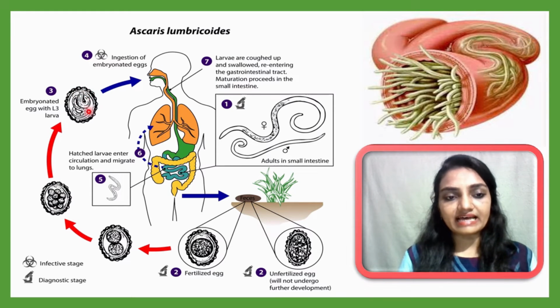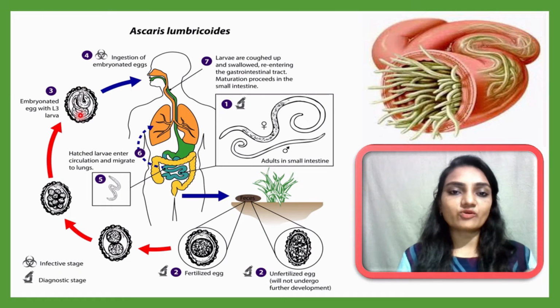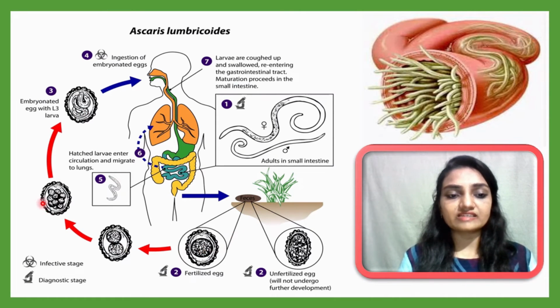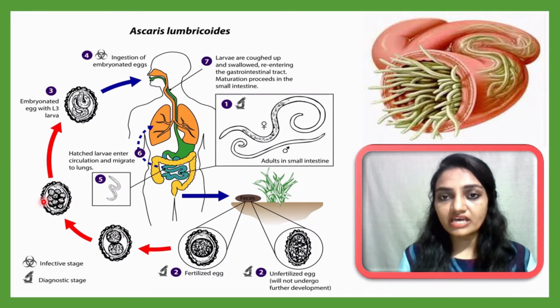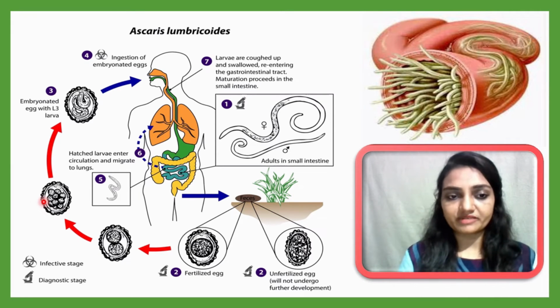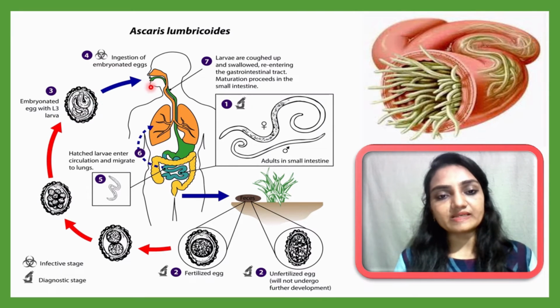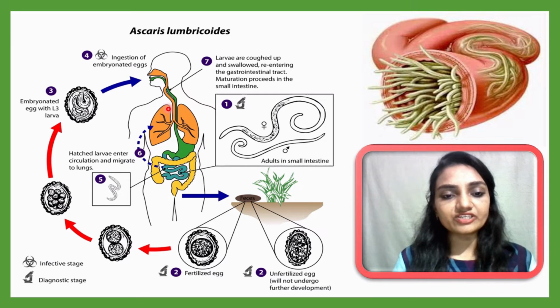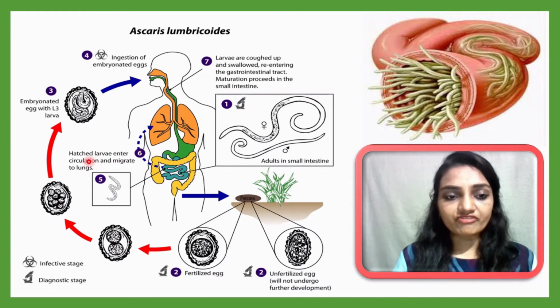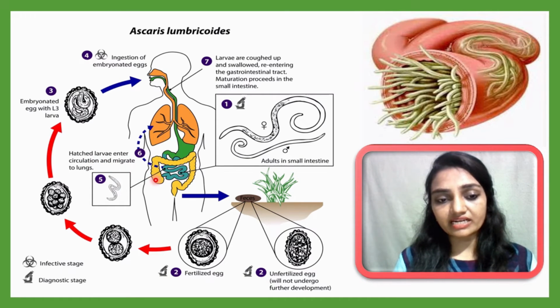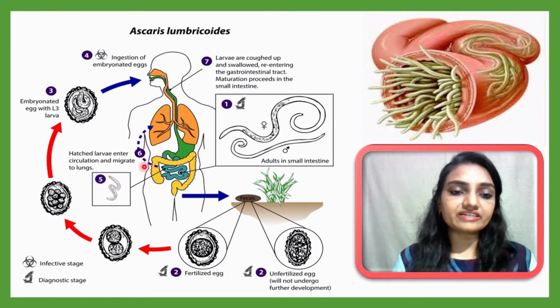This L3 larva is the only stage responsible for infection to the human. Before this stage, there is no chance of development of symptoms or any type of infection. When the L3 larva is ingested by the person, it will reach the small intestine. In the small intestine, they will hatch out, and after hatching, the larvae will enter the blood circulation and migrate along with it towards the lungs. Finally, they will reach the lungs.